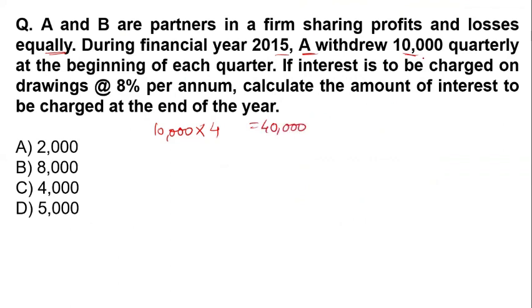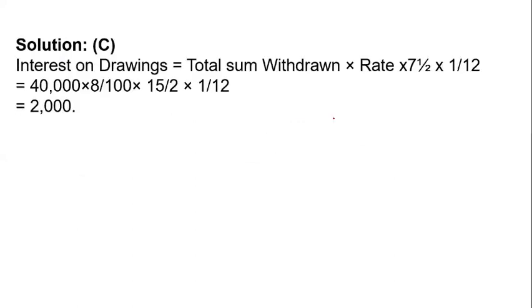Now the interest will be charged for 7.5 months. How do we calculate the 7.5? We take an average, so it will be 7.5 months, out of 12 months. Then the 8% is divided by 100. When we solved it, we get the answer, that is 2,000.